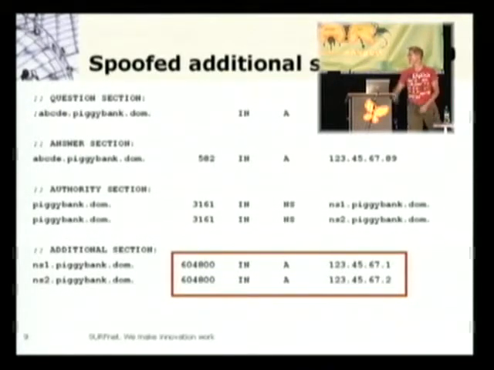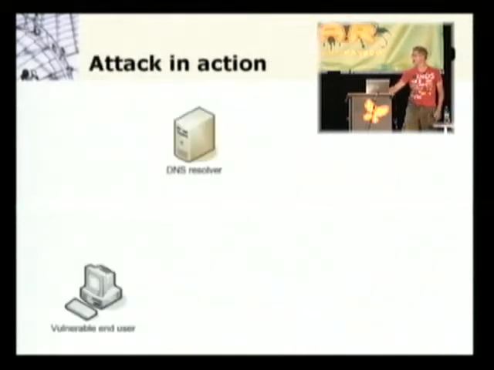But I can point, in the additional section, I can point to rogue authoritative name servers, which are marked here in red. And to make matters worse, I give them a really long time to live. 604,800 seconds is 1 week. But I could make it a year if I really wanted to. So that means that anybody who is now, as an end user, going to query this DNS resolver, and keep in mind, if that is your ISP's DNS resolver, you have a problem.